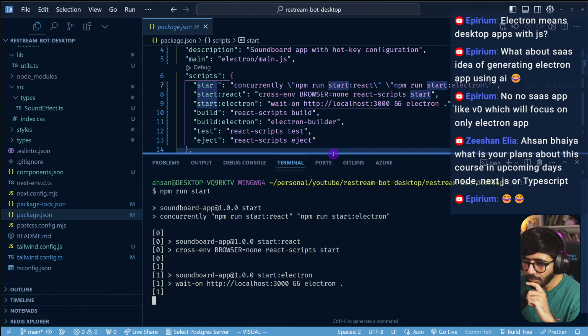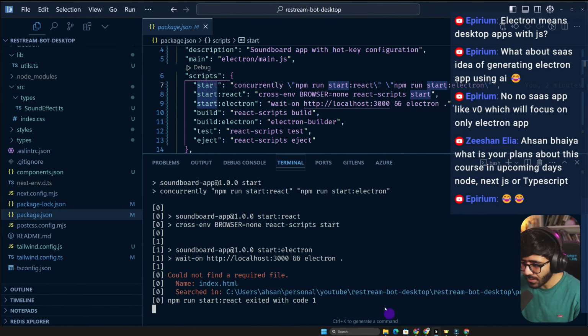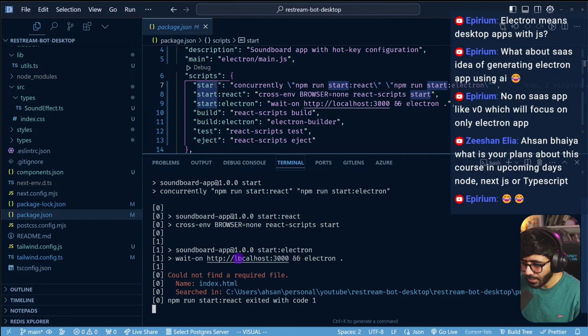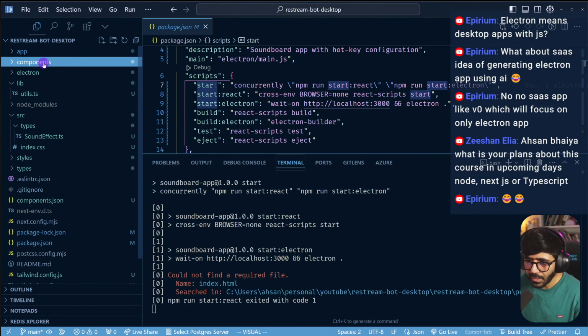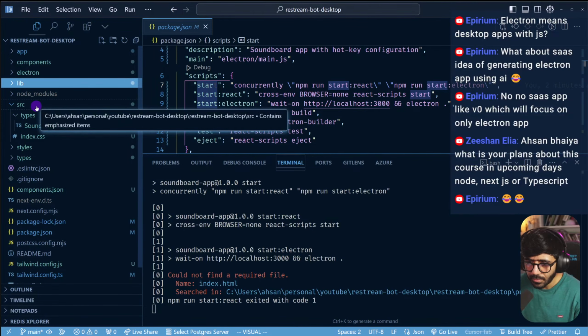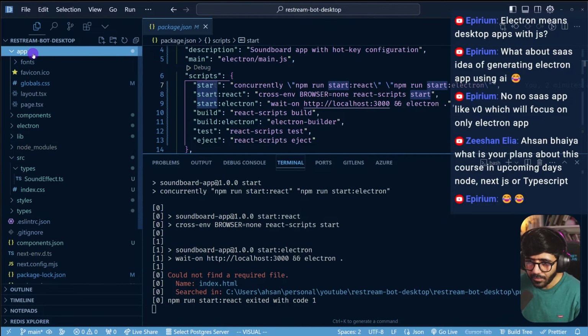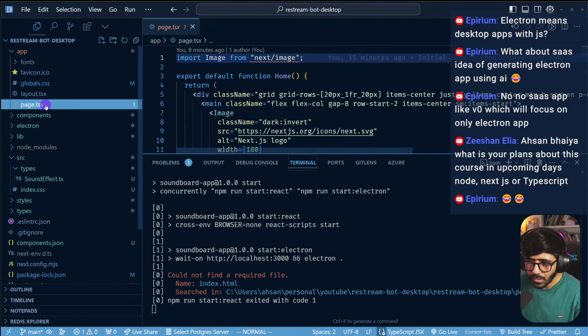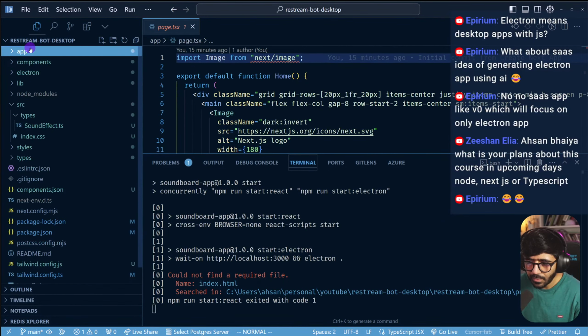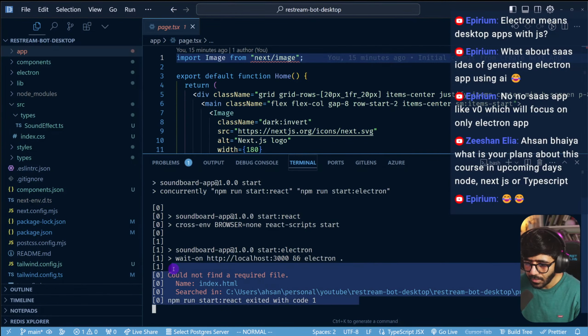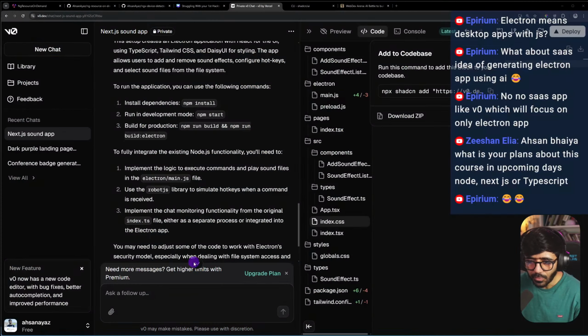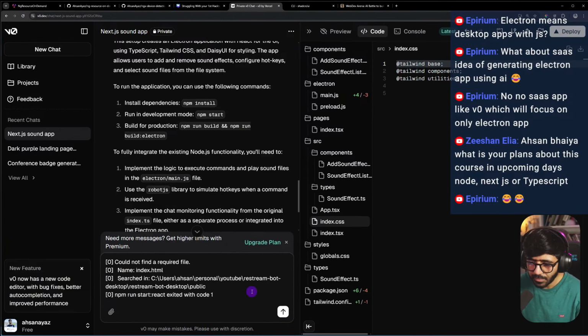I'm hoping to see some results. So could not find the required file. Restream desktop, public, and then index.html. Does it have a public index.html? I don't think so. Should there be a public file? I don't think so. So we don't have anything as such, right? So let's give V0 this feedback.